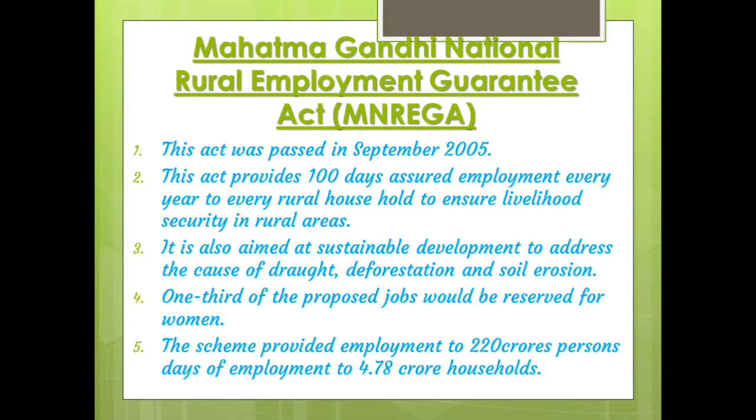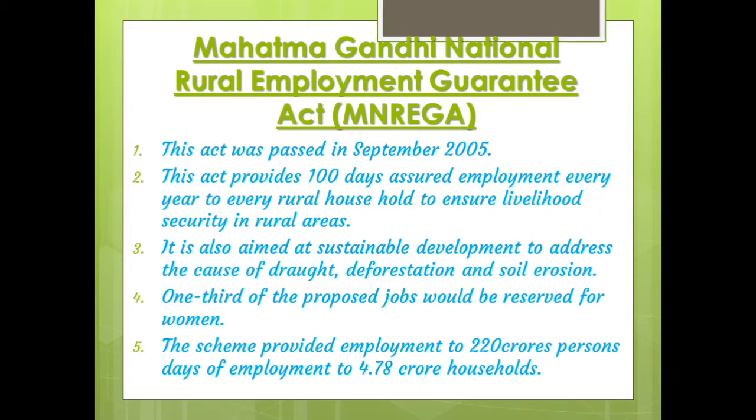Rural Employment Guarantee Act. They are giving one guarantee: there is no doubt that in a year, 100 days, they will get a job. This act provides 100 days of assured employment every year to every rural household to ensure livelihood security in rural areas. It is also aimed at substantial development to address the causes of drought, deforestation and soil erosion. Under this project, the causes of drought, deforestation and soil erosion are also addressed.